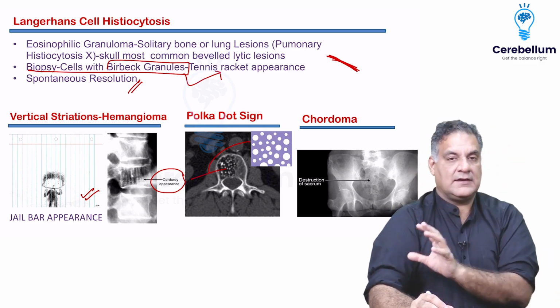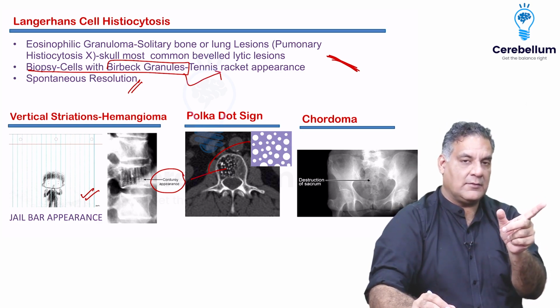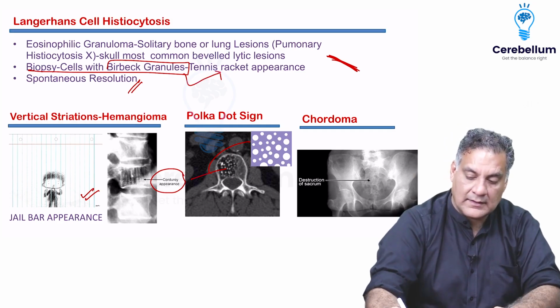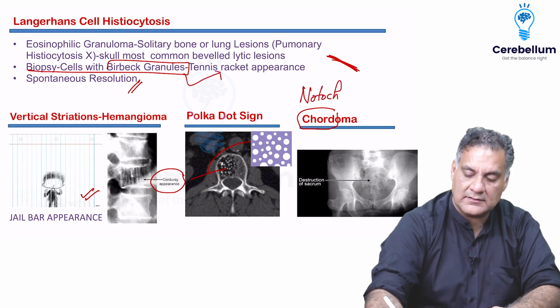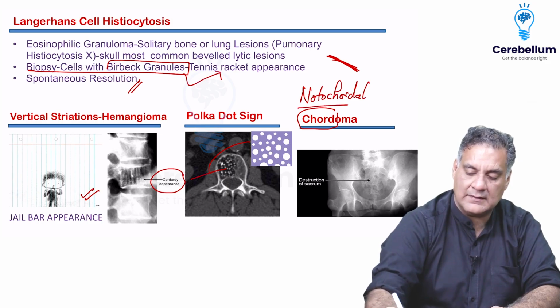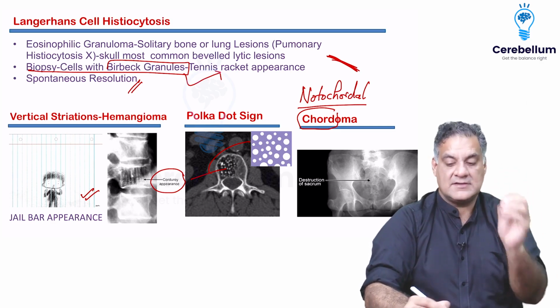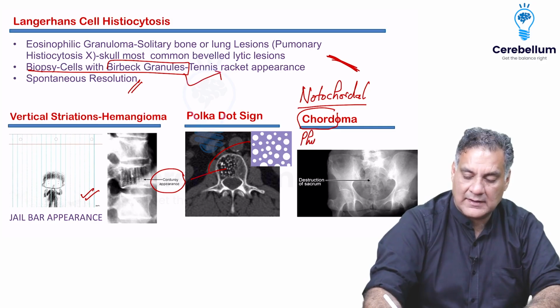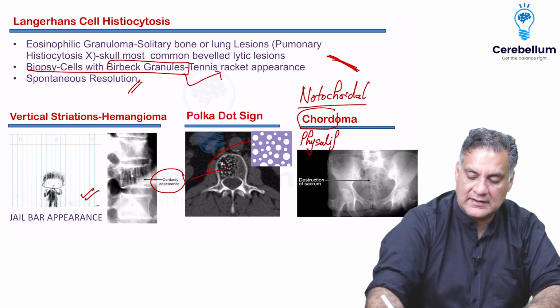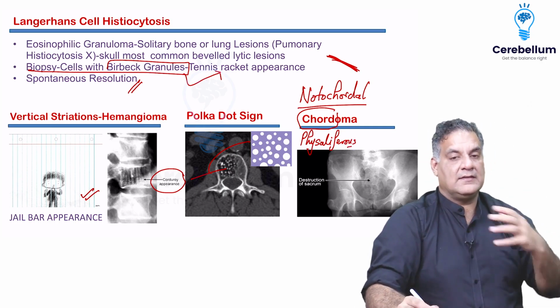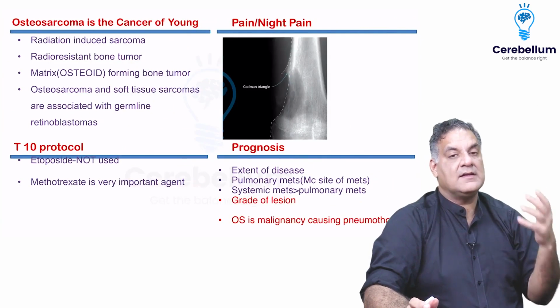When you look at the sacrum, the sacroiliac joint is known for ankylosing spondylitis, but lysis of the sacrum per se is known for a disease called chordoma. Not chondroma, chordoma. Chordoma arises from the notochordal remnants, at the extremes of the spine, either the base of the skull or the sacrum. They have physaliferous cells, which have vacuolated cytoplasm. So physaliferous cells are seen in chordoma, a common question. Chordoma arises from the notochordal remnants and is the most common cause of lytic lesion of the sacrum.